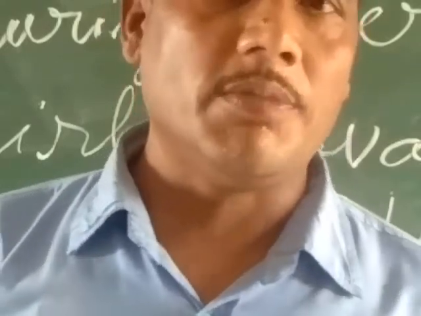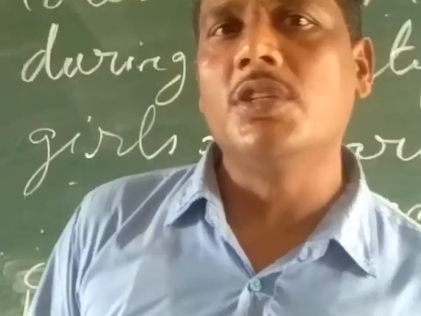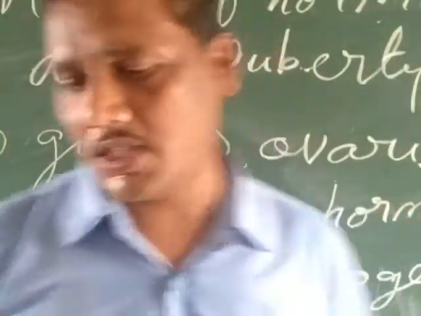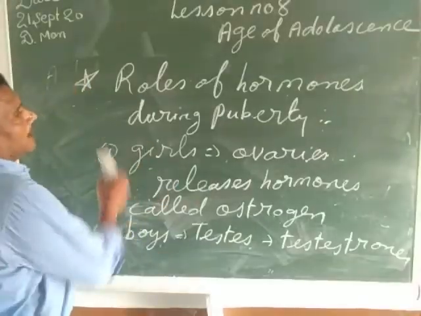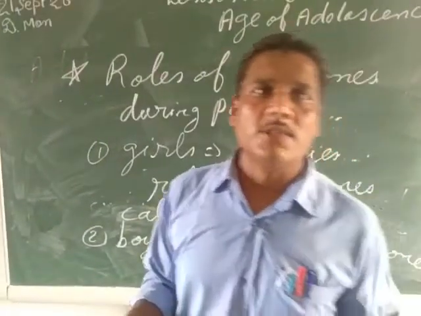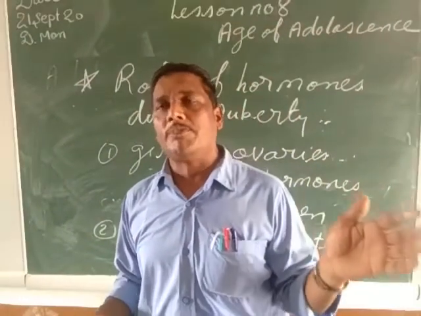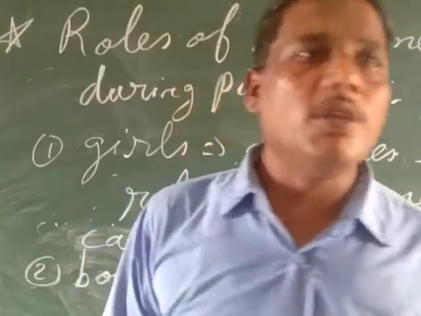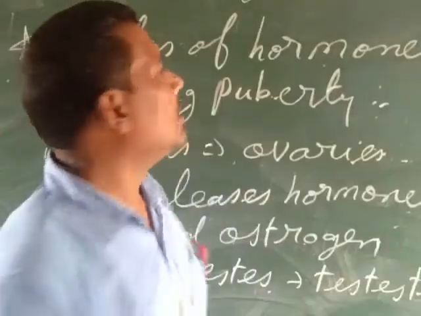And suppose in the case of the girl, the breast development starts taking place during the age of adolescence, then she is a girl. So these are called the secondary sexual characteristics.